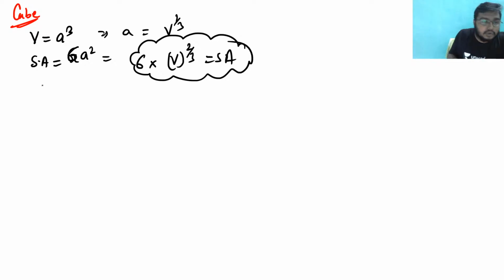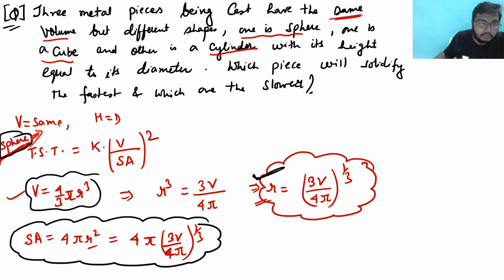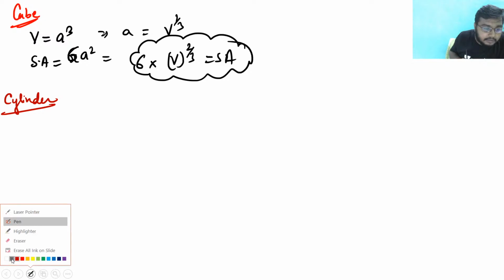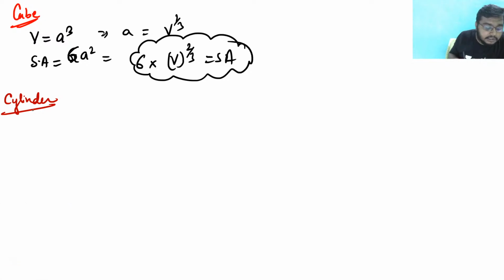So now the next thing that we should talk about is the cylinder. Next is your cylinder. So let me write for a cylinder. What is happening for a cylinder? What is the volume? Volume would be pi r square h, right?